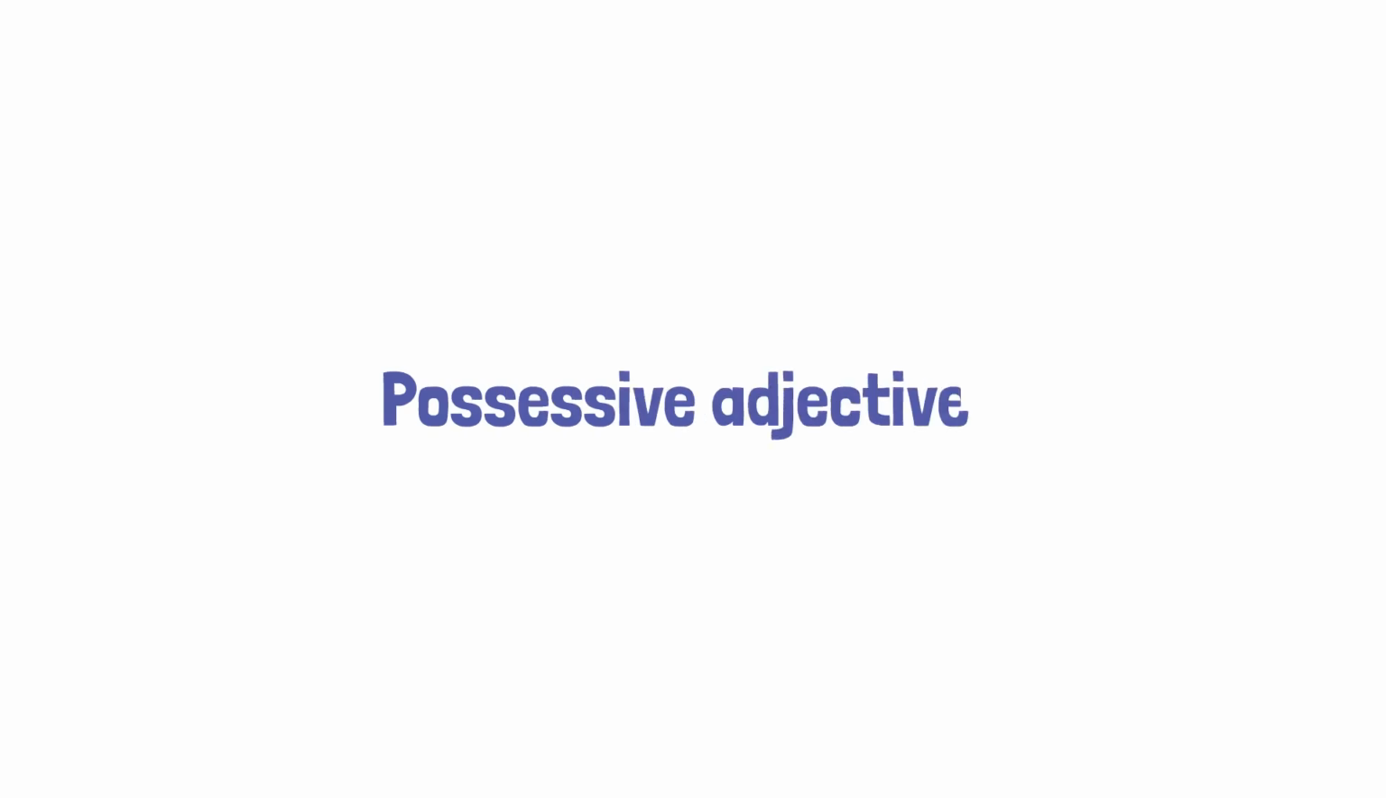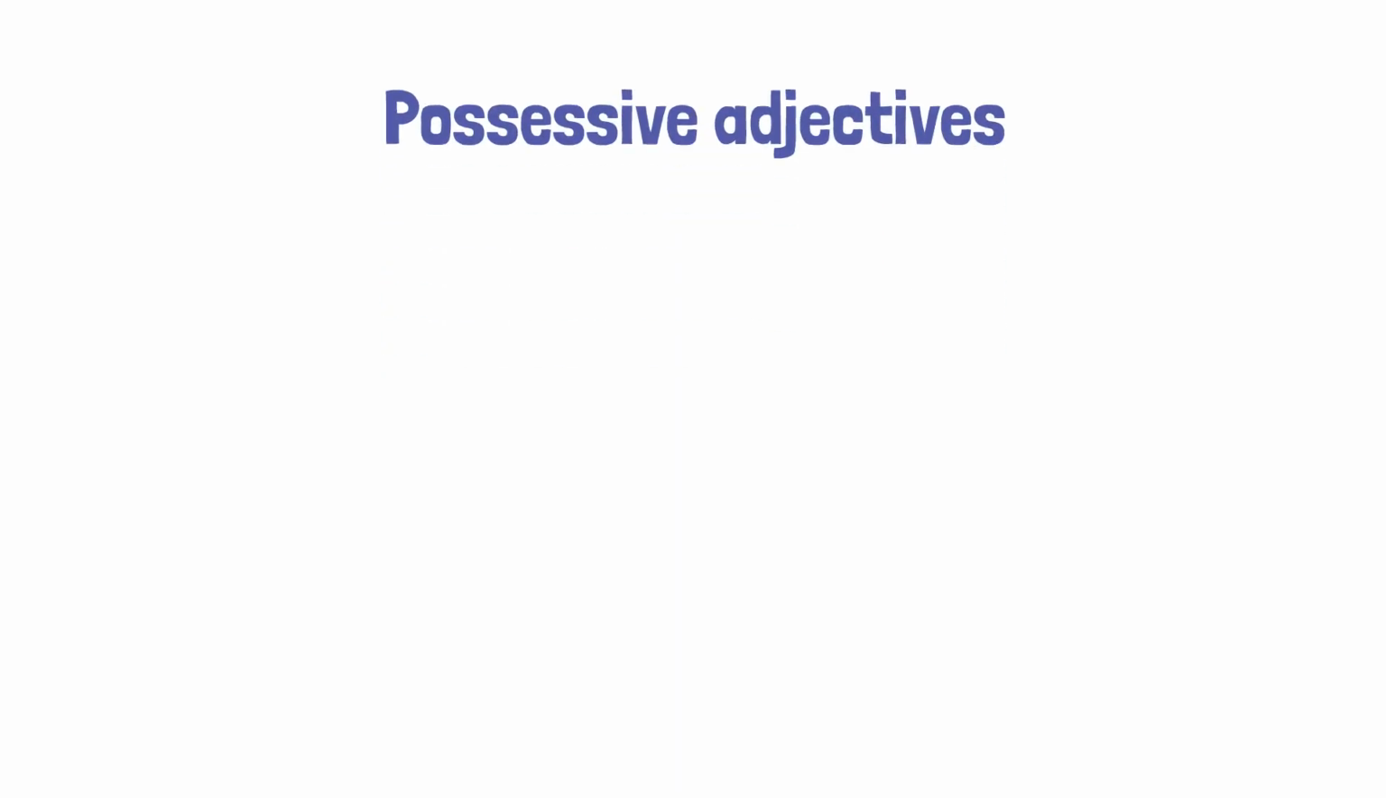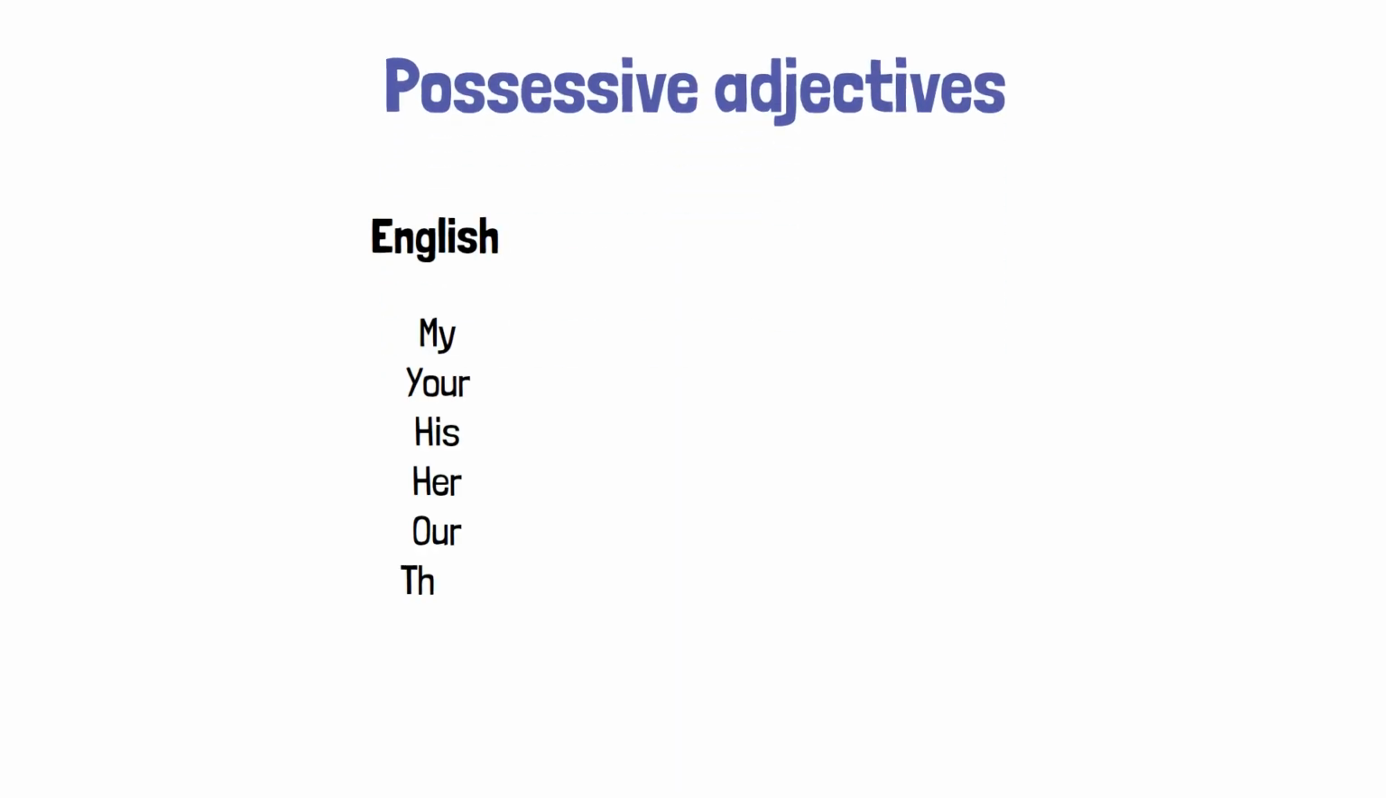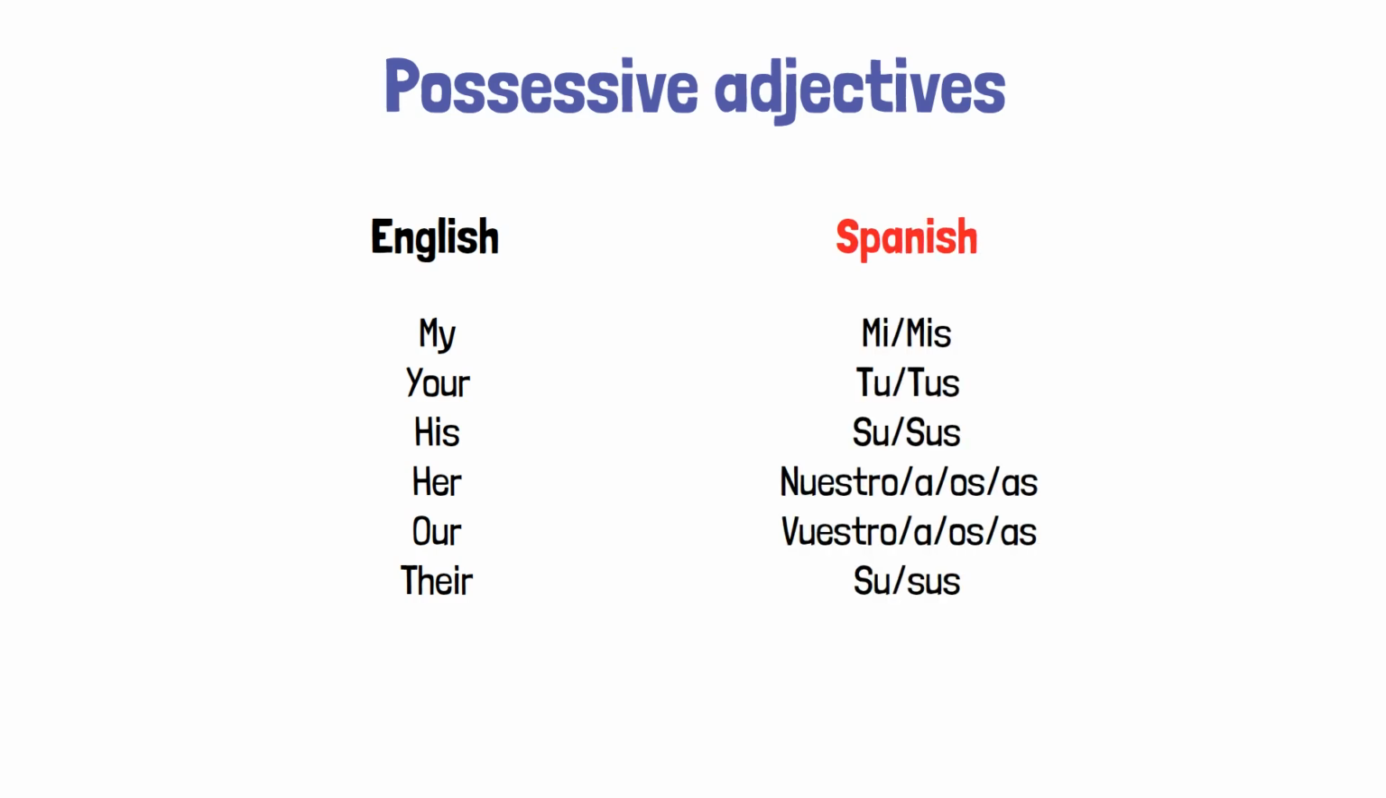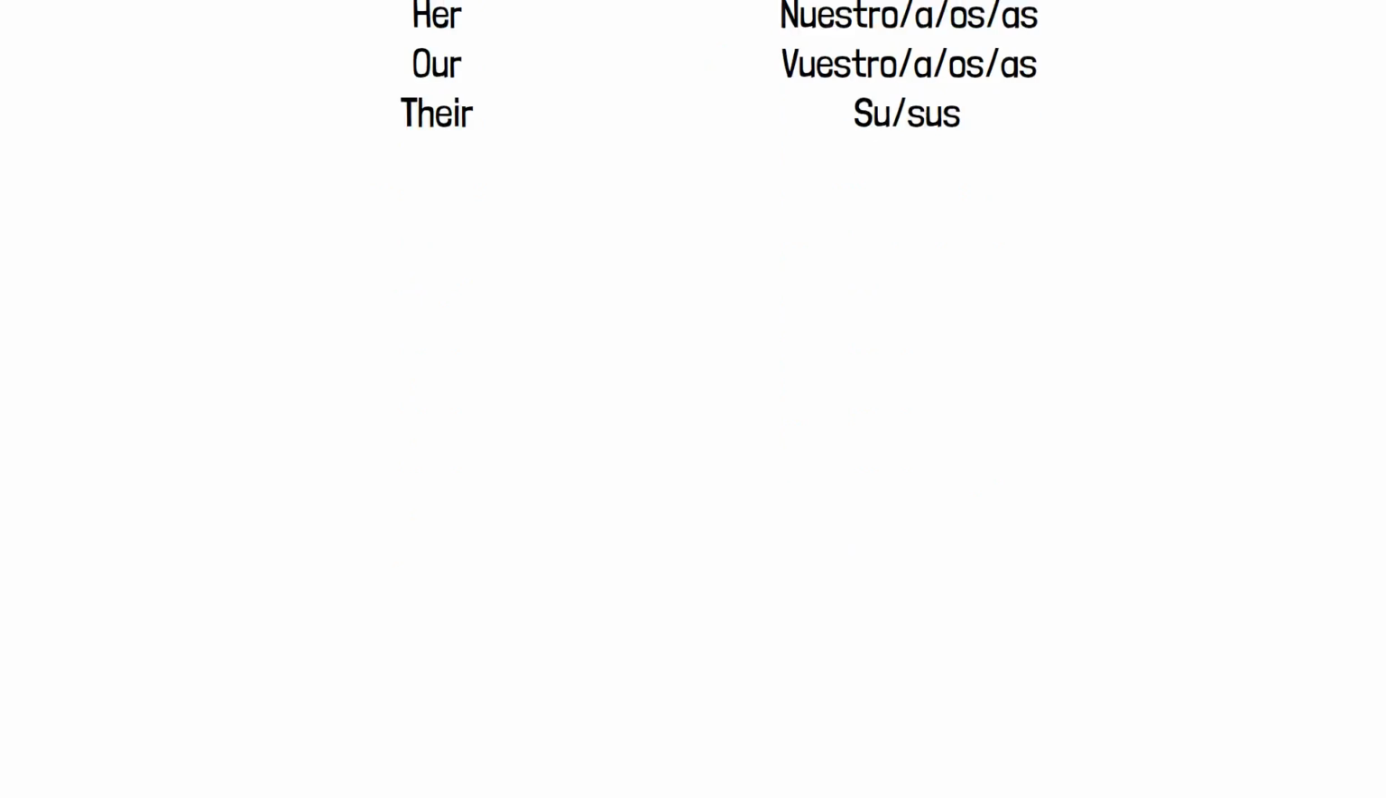Spanish has one elegant system for expressing possession. No apostrophes, no complicated rules, just 6 forms that cover my, your, his, her, our, and their. Learn these patterns, and you can express ownership of anything. Here's exactly how they work.